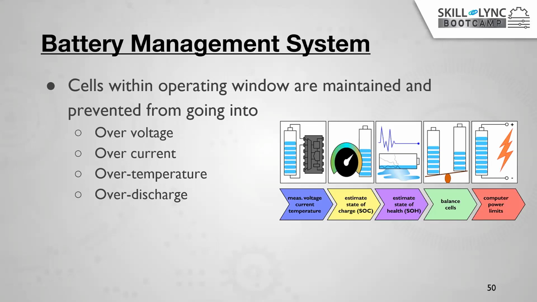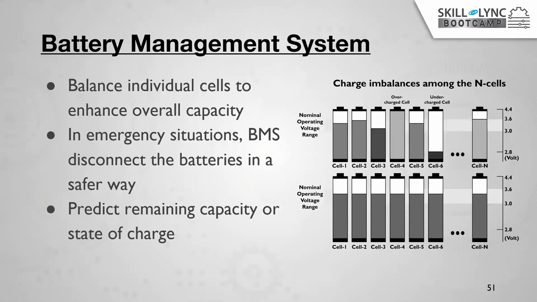So in order to protect our battery, we require the battery management system. What will this battery management do overall, right? The main function of battery management is to protect the battery from over voltage, over current, over temperature, and over discharge, right? It also provides the state of health of the battery and the SOC of the battery. Okay. We will discuss in detail what state of charge and state of health are, how we do cell balancing, and how we can limit the power. Okay.